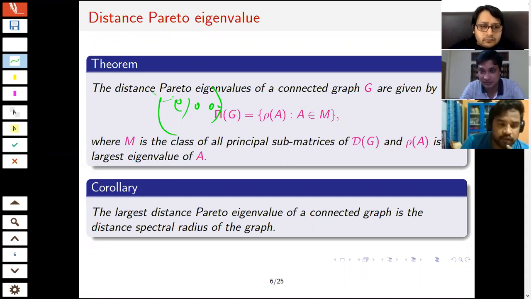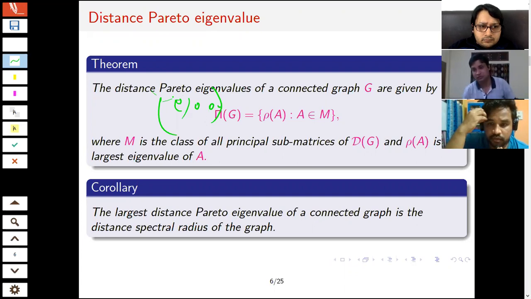Deepak, these Pareto eigenvalues can be discussed for other matrices related to graphs, like adjacency matrices and Laplacian matrices. For the adjacency matrix, someone else has already found different results, so there are already results in the literature. So I chose the distance matrix to discuss. Has it been done for the Laplacian matrix? Not yet. Already the adjacency matrix has been discussed, but as far as I know, only for the distance matrix I have started. The other matrices have not been touched for Pareto eigenvalues. Okay, thank you.